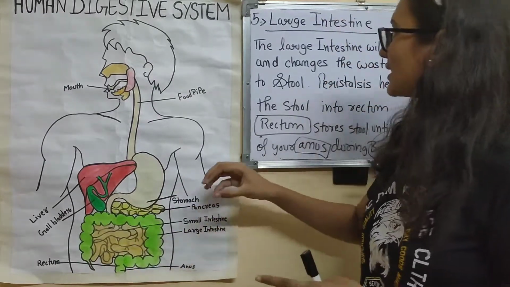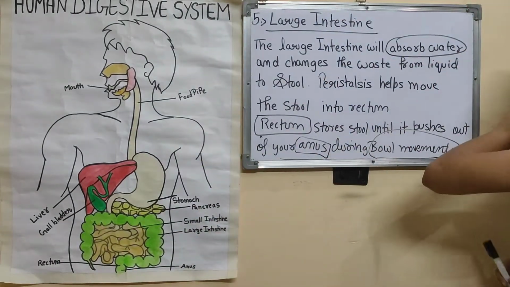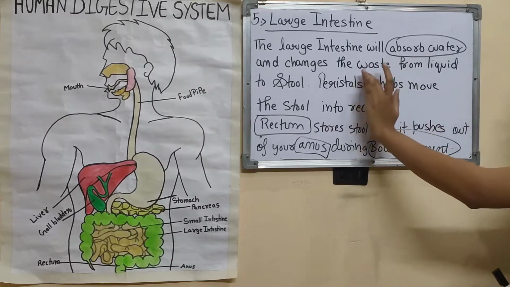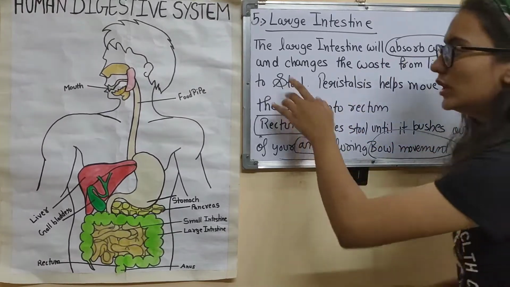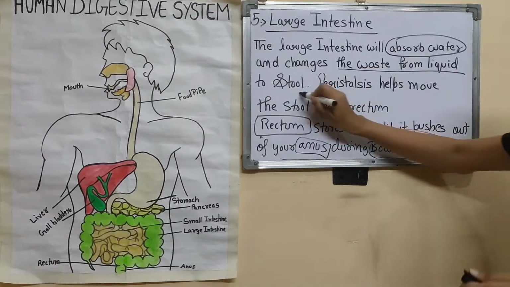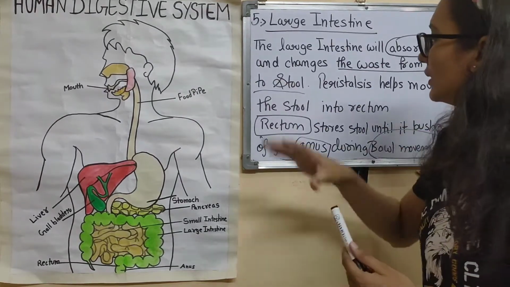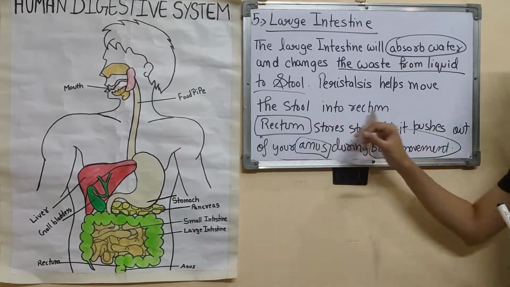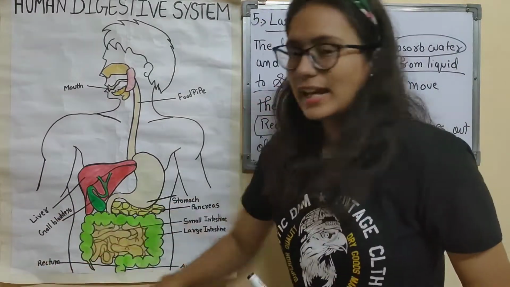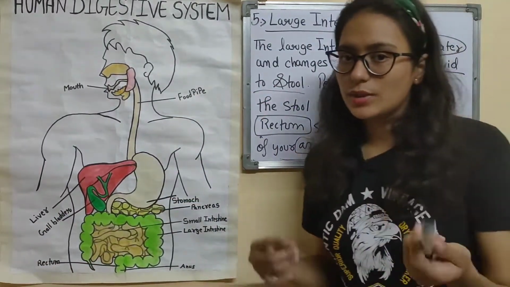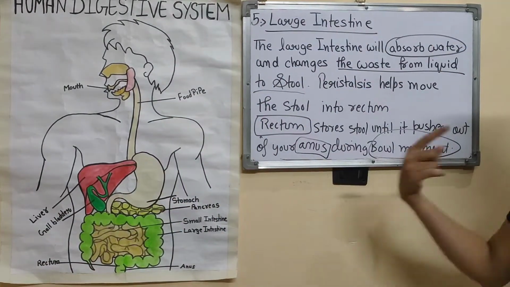In the large intestine, as we know now, it will absorb the water and change the waste from liquid to stool. This is the main point you have to remember about the large intestine. Then, through peristaltic help, the stool will enter the rectum. The rectum will hold the stool until, through the bowel movement, it goes out from the anus.